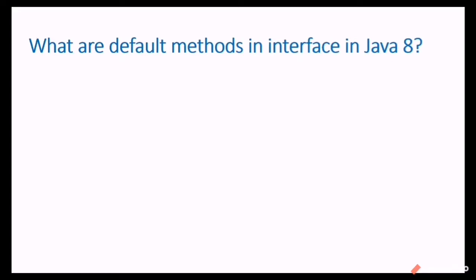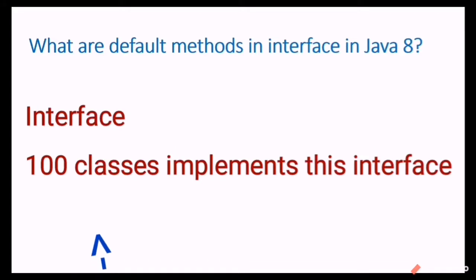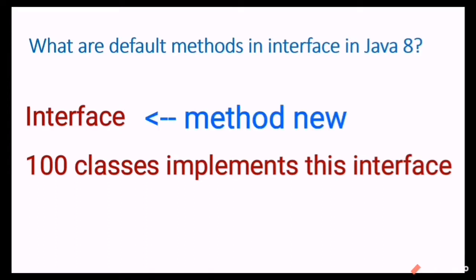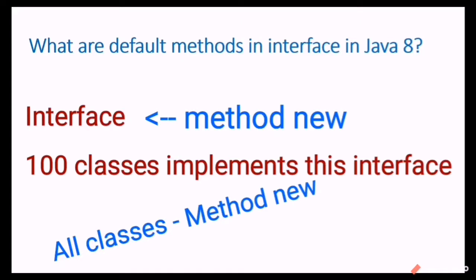But why do we want this default method? We can consider one scenario. There is one interface and for that interface there are around 100 implementation classes. If we want to add one method to that interface, then all these 100 implementation classes should also implement it. Then there will be a problem, right? Because that is the functionality of an interface.